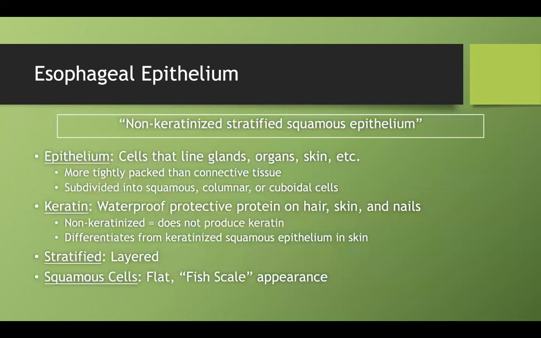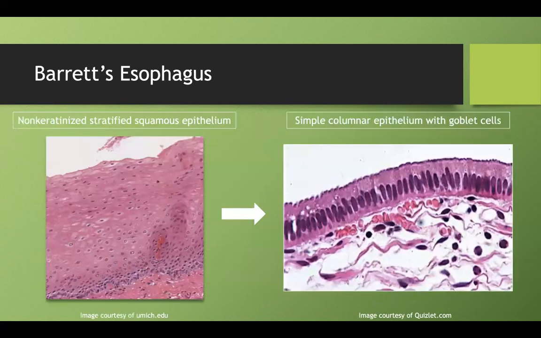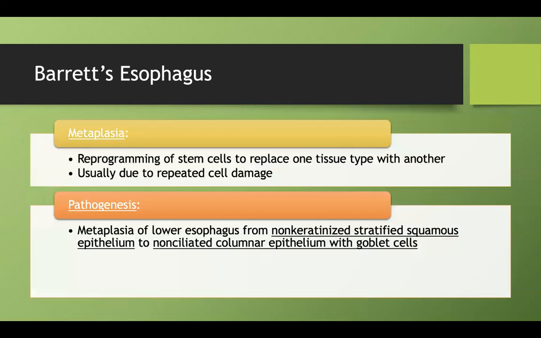So remember from earlier in this lecture, we talked about how most of the upper esophagus and parts of the lower esophagus are composed of this stratified squamous epithelium. So what happens in Barrett's is that stratified squamous epithelia turns into the simple columnar epithelia, and that's a form of metaplasia. So you can see here the squamous cell, all these are stratified squamous, and we end up with our simple columnar. Now, I just talked about how this is usually due to repeated cell damage.